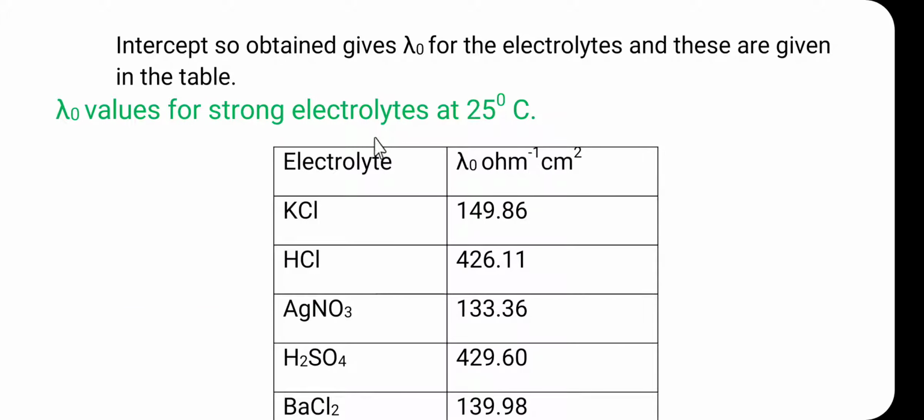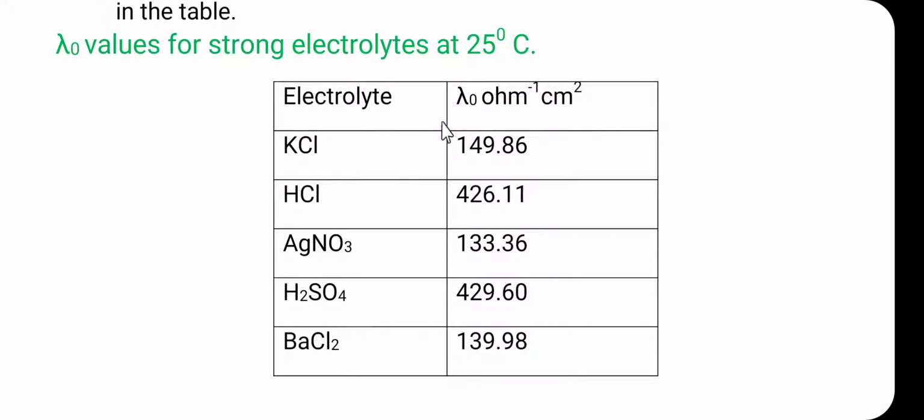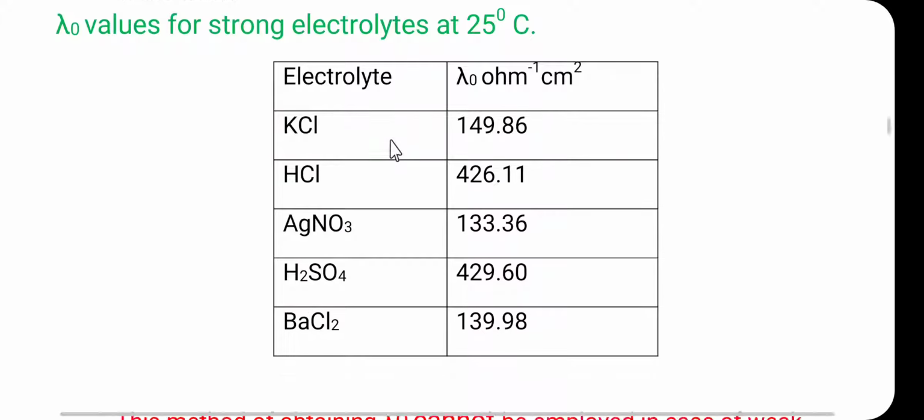Here some values for the strong electrolytes are given in the table. These are the electrolytes and their lambda 0 values. For the KCl the value is 149.86. For SrCl it is 426.11. AgNO3 it is 133.36. These are the values for the H2SO4 and the barium chloride. So here are the lambda 0 values for the strong electrolytes at 25 degrees Celsius.